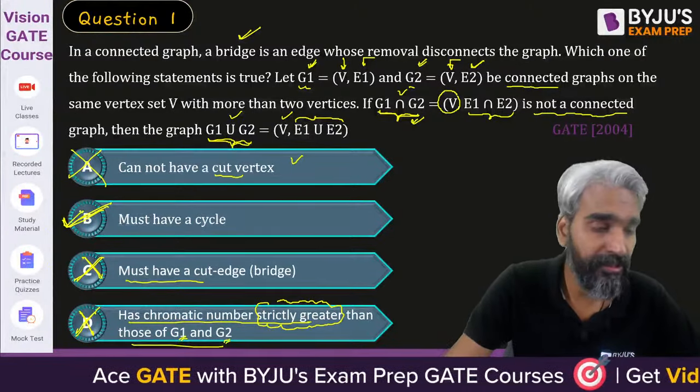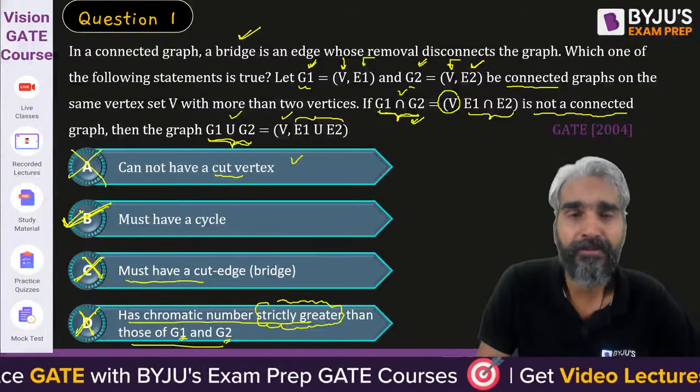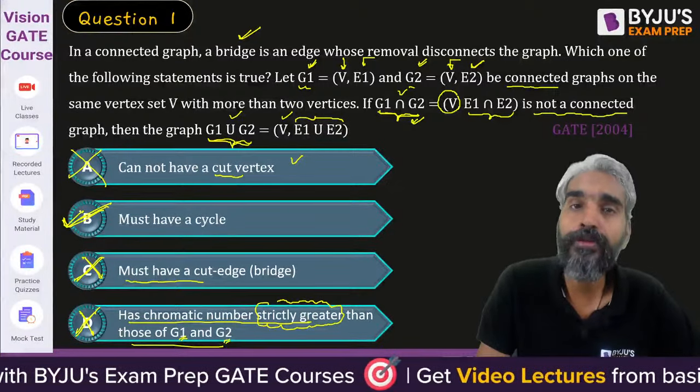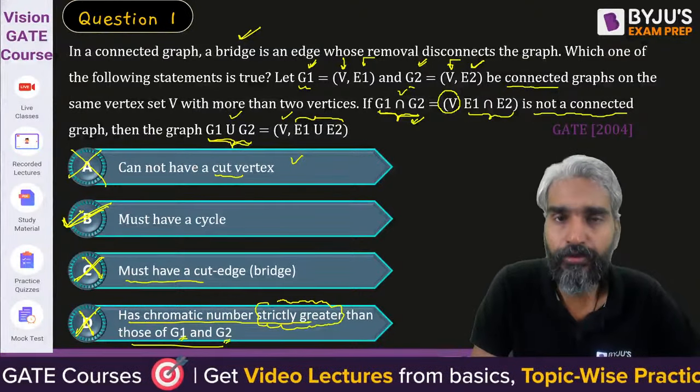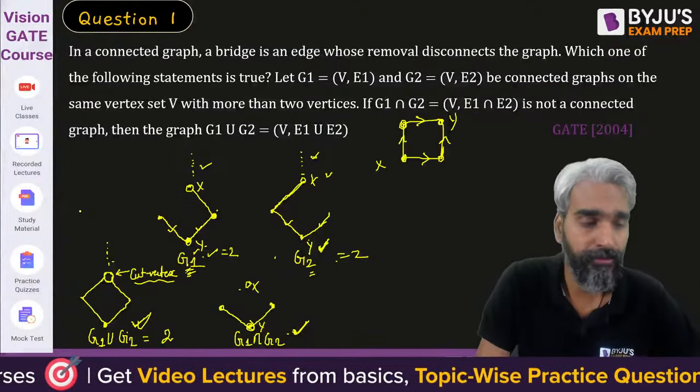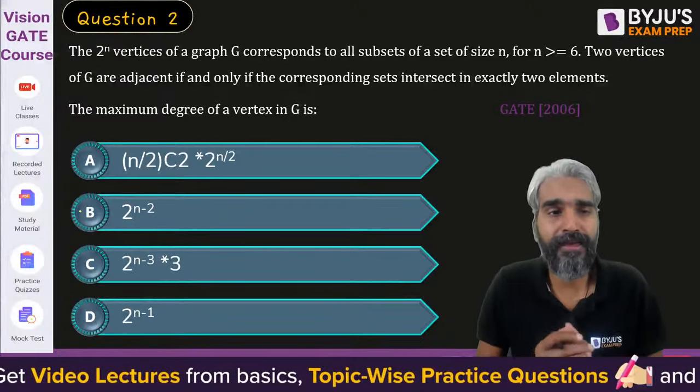The simple logic is that there are two distinct paths between two vertices X and Y. When you take the union, both of them will be available in the union of G1 and G2. Therefore, there will be a cycle in G1 union G2. Now, let's look at the next question.